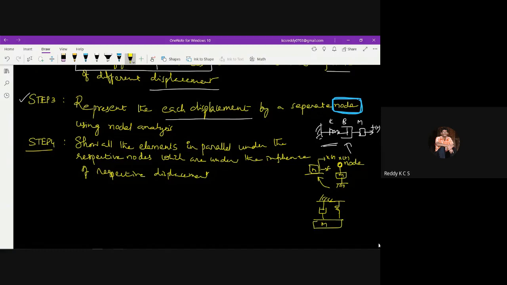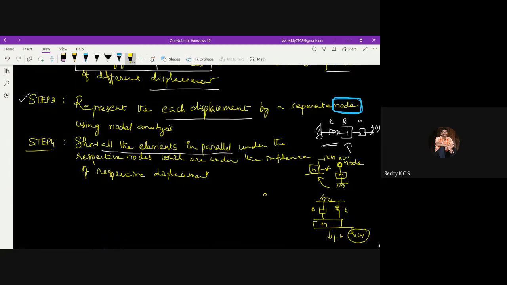If you look at this M, B and K, when I apply a force F of t, there is a displacement x of t, and this displacement will be the same in all the cases. So showing all the elements in parallel: how many displacements are there? Only one displacement, that is x of t.